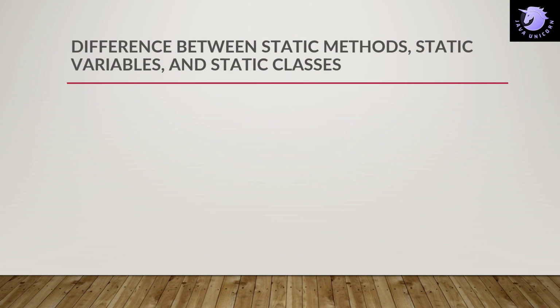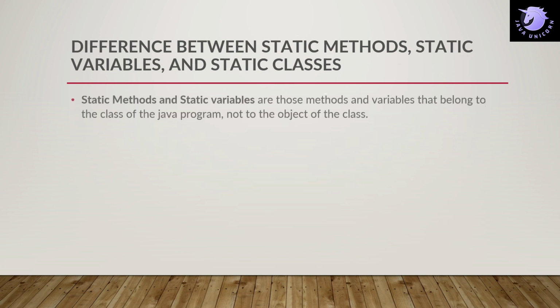The next question is the difference between static method, static variable and static class. Static methods and static variables are those methods and variables that belong to the class, not to the object of the class. Whenever you see a static keyword, that means it belongs to the class only, not to the object.